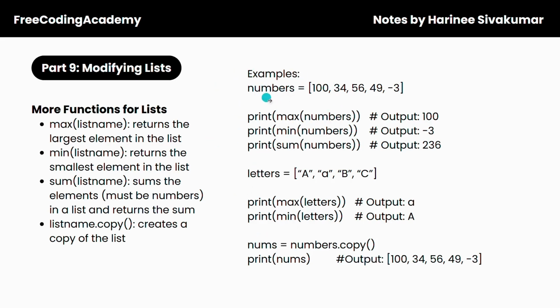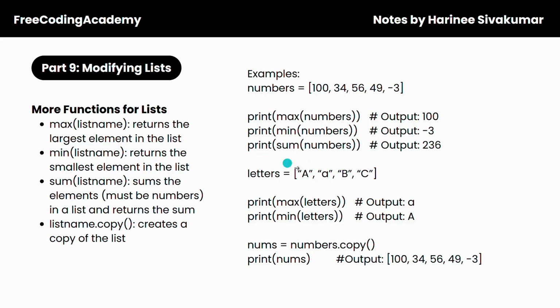First up, we have a list called numbers that contains the integers 100, 34, 56, 49, and -3. First, we're inputting the statement print max numbers. This is going to output 100 because 100 is the biggest number in this list. Next, we're saying print min numbers. This is going to output -3 because -3 is the smallest number in this list.